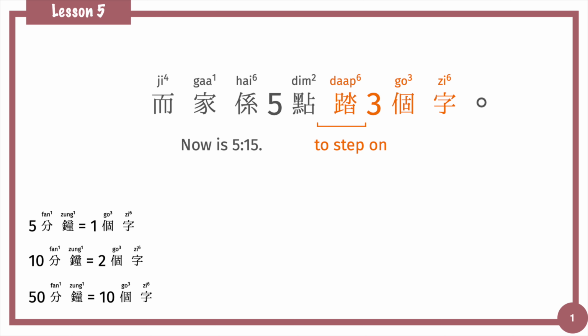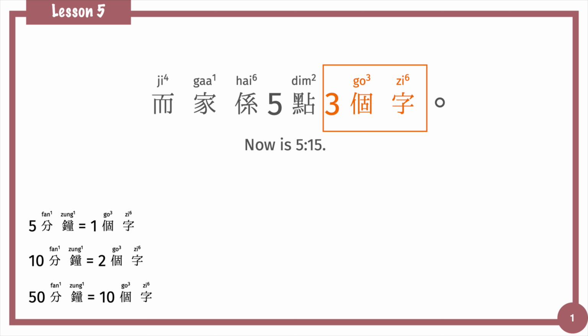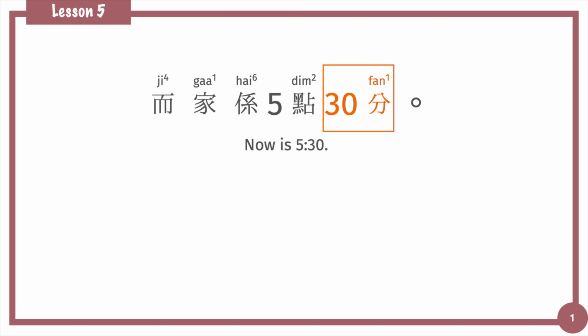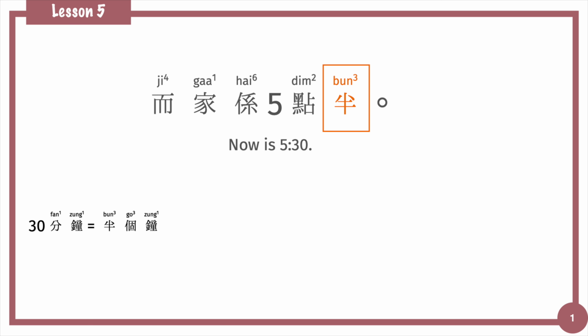People may skip some words in the sentence during daily conversation. You may hear 5點3個字 skip the word 搭, or 5點搭3 skip 個字, or even 5點3 is fine. If we change the time to 5:30, 30 minutes is half an hour. In Cantonese is 半個鐘. So 5:30 we'll say 5點半. 半 means half.